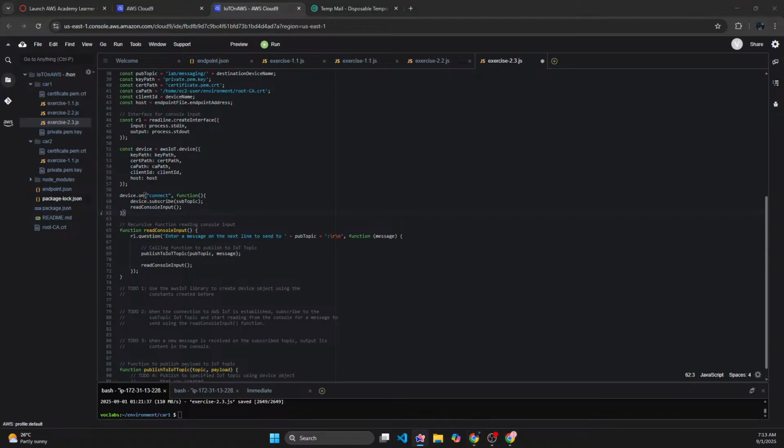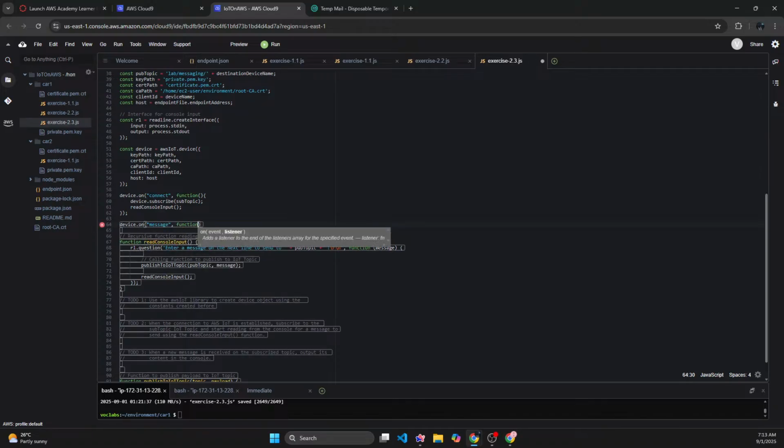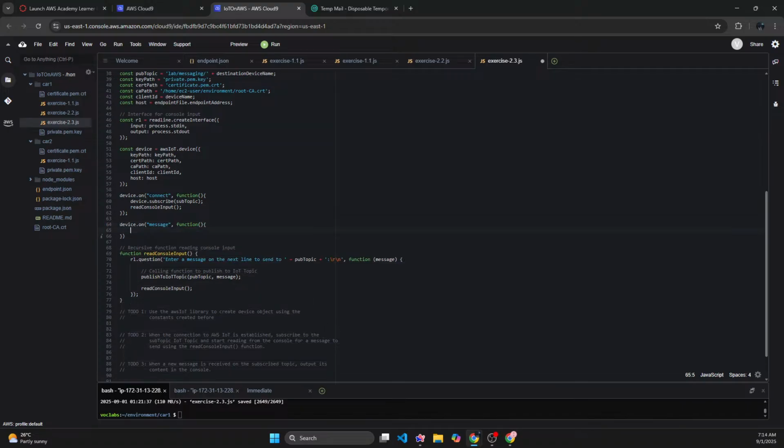Now we'll have to create a function for when our device gets a message. Similar logic to how a WebSocket would work. So when I get a message, I will just log it out, because I don't have to show it anywhere or send the message anywhere. So I'm just going to be working with the console log for now.